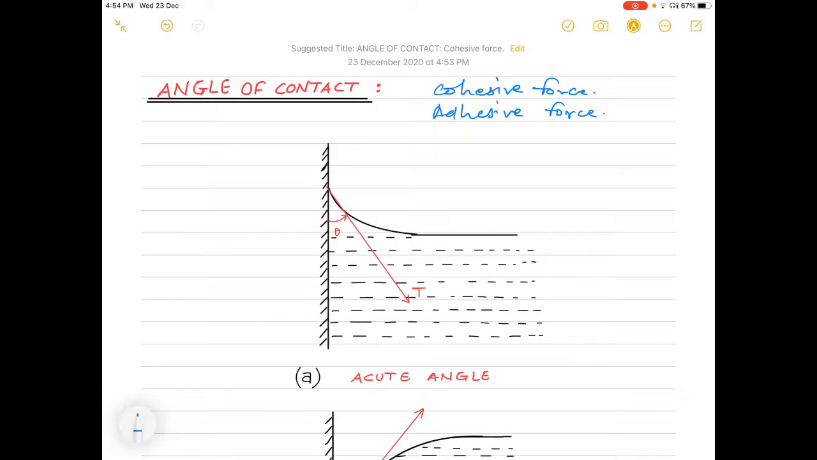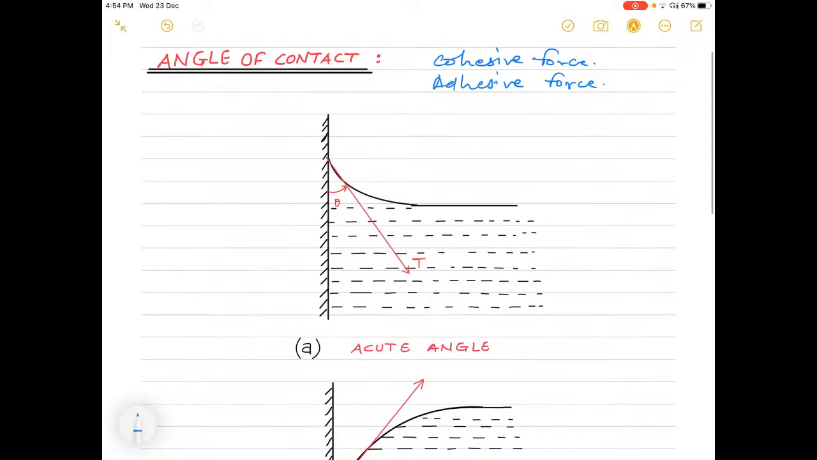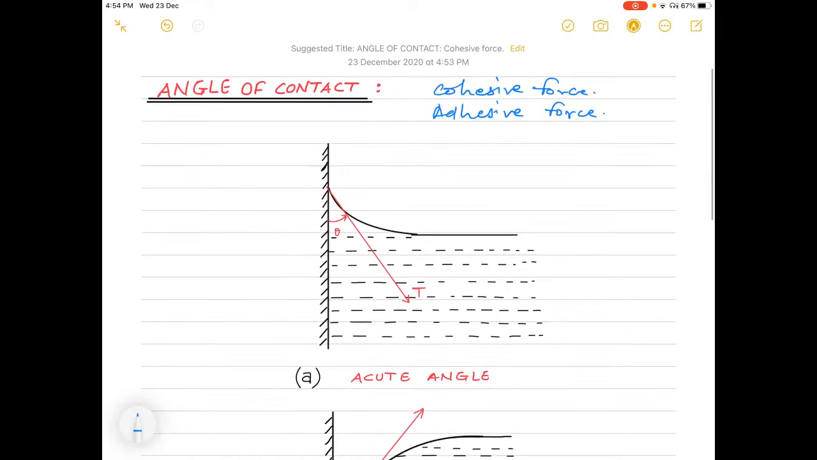Now when a liquid comes in contact with a solid surface, its surface does not remain plain, but it becomes curved at the point of contact. Okay, so when the liquid is in contact with the solid surface, as you can see in this diagram, this is the solid surface and this is the liquid, and where the liquid is coming in contact with the solid surface, it is not plain, it is forming a curved surface. It becomes curved at the point of contact.